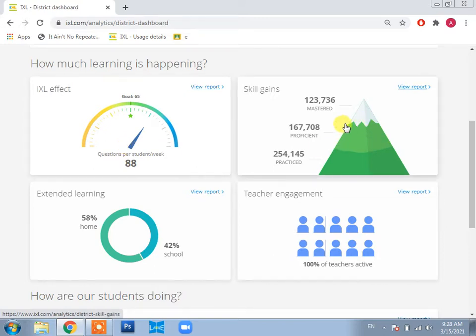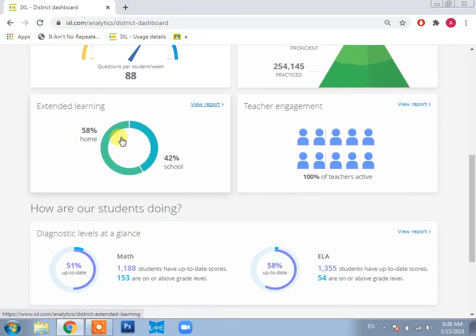And these are the skills that students are mastering. This is the proficiency area, and these are the skills that students are just practicing, right? And this is extended learning, meaning how students are working at home and how much time they are working in school. So 58% is what they are working at home and 42% is what they are working in school.